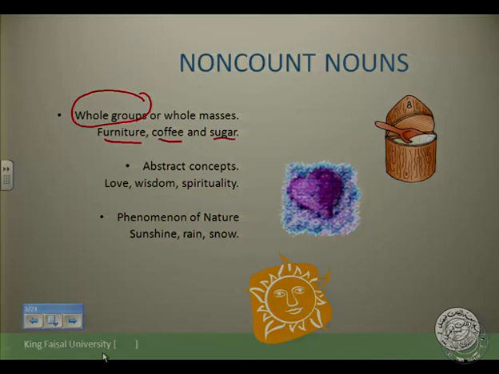Furniture, we have coffee, sugar, rice, etc. We have abstract concepts like love, hate. All of these are considered non-count nouns. Love, wisdom, spirituality. We have phenomena of nature: sunshine, rain, snow, weather in general. All of these are considered non-count nouns.